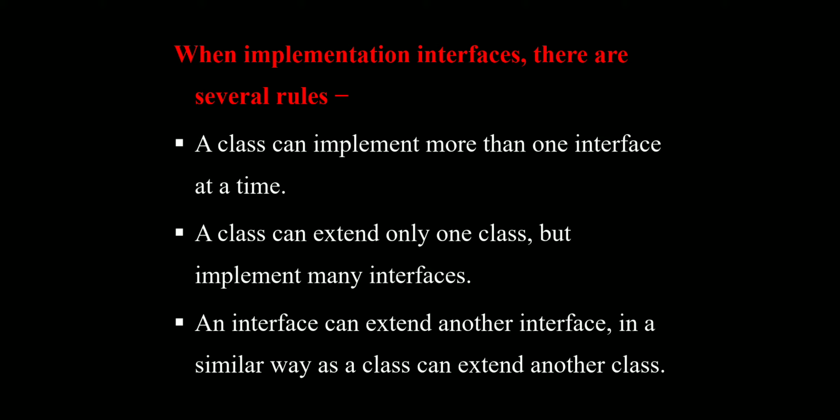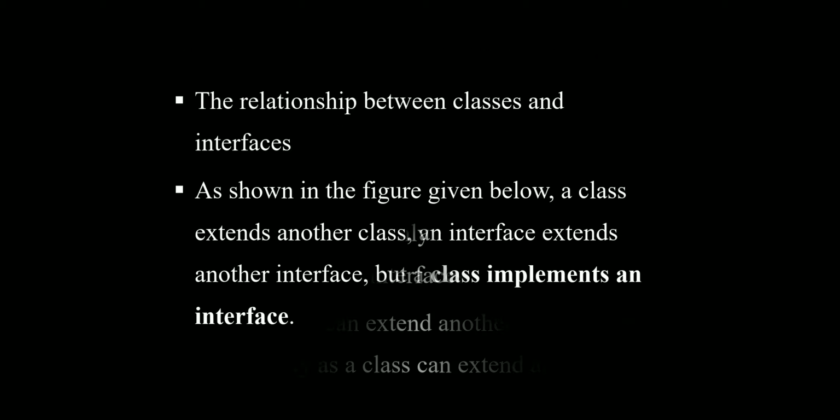These are the three rules we have to follow while implementing an interface. Here is the relation between classes and interfaces.